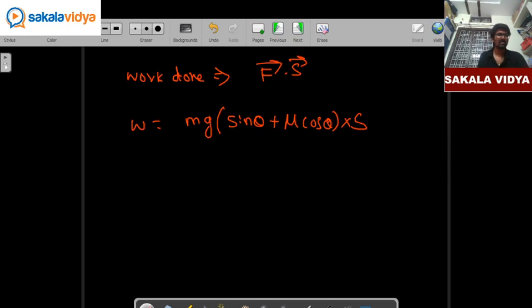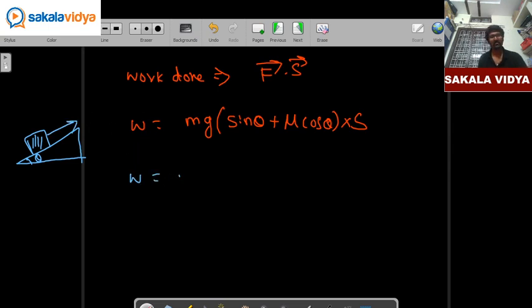So what is the formula for work done when a block is placed on a wedge surface or inclined surface, where the work done is to carry this block from bottom to the top edge? So what is the work done?